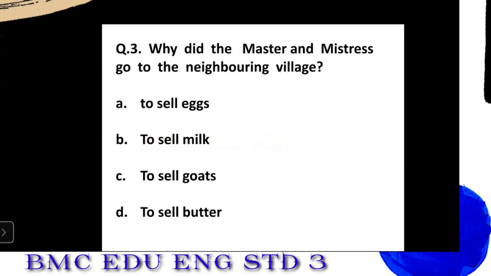Next. Why did the master and mistress go to the neighboring village? Options are A. To sell eggs. B. To sell milk. C. To sell goats. D. To sell butter. Think and tell, students. Why did they go? Answer me in the chat box. Good. Very good. Yes, they went to sell the eggs.